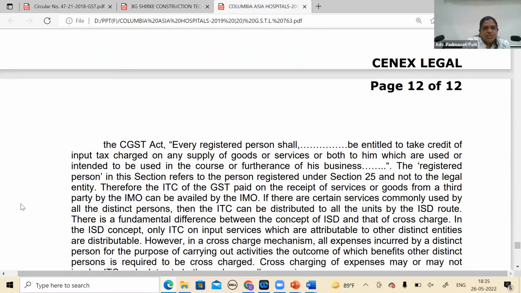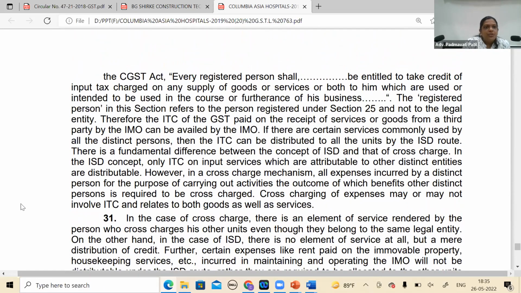Every registered person shall be entitled to take credit of input tax charged on any supply of goods or services or both to him, which are used or intended to be used in the course or furtherance of his business. Registered person in this section refers to the person registered under section 25 and not to the legal entity. Our plea is that XYZ company is a registered person, and the head of it will have a separate risk. Therefore, the ITC of GST paid on receipt of services or goods from a third party by MIO can be availed by MIO.